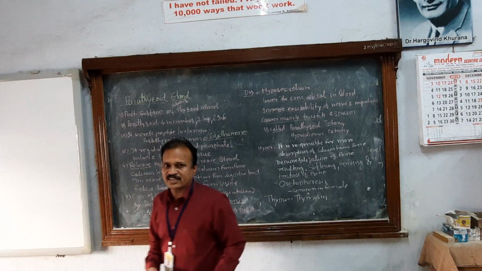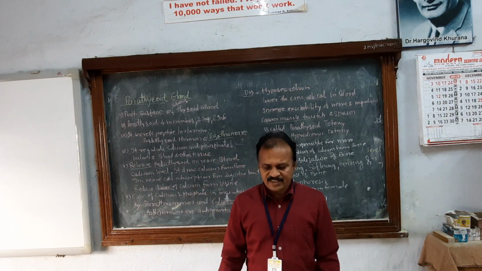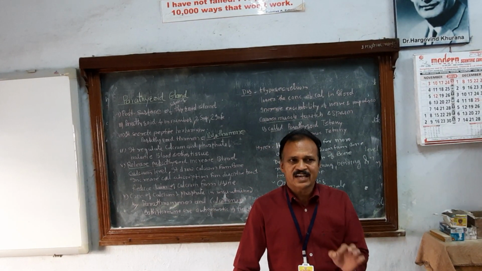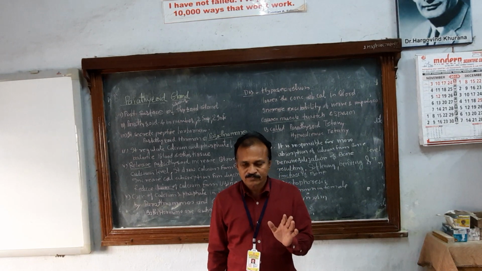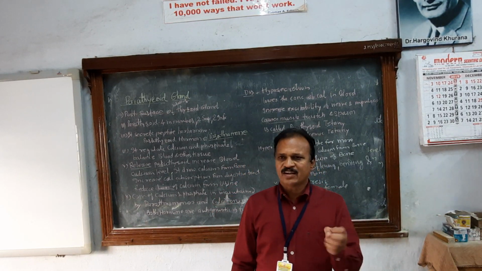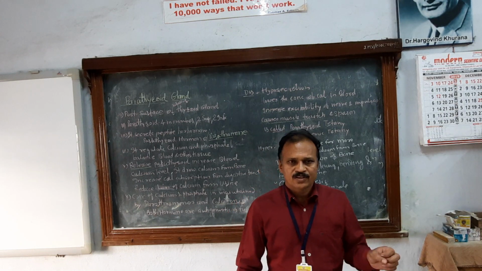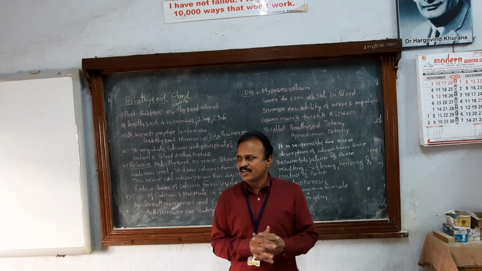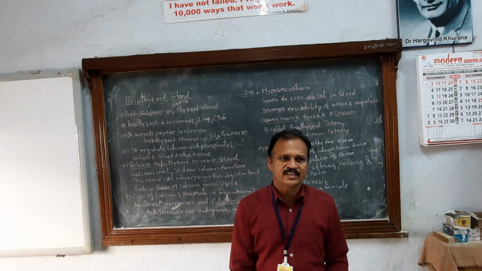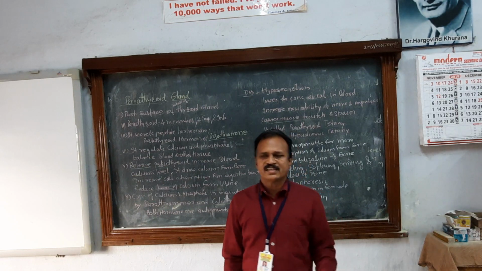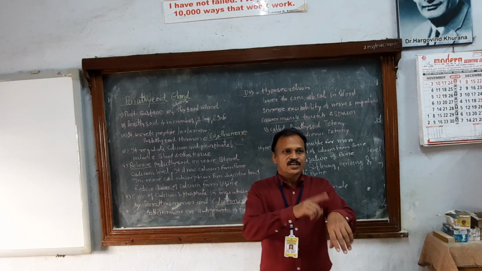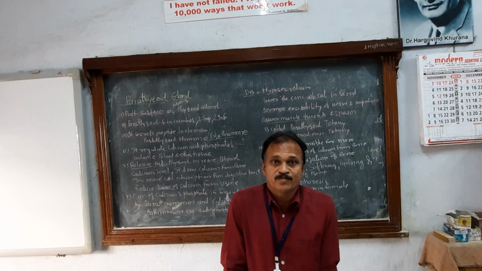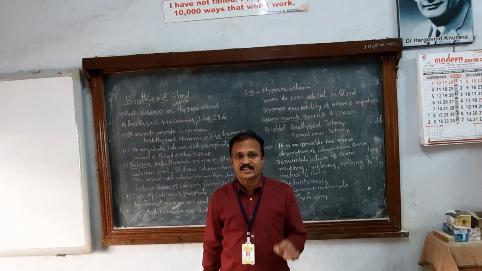Another gland is the testis, a gonad. The testis is a reproductive organ of dual nature. It produces sperm, plus it secretes a hormone, testosterone, that you have to remember. During puberty, the beginning of maturity, secretion of the testis goes on. You know very well, in the testis there is an endocrine cell called the interstitial cell. This interstitial cell secretes the hormone testosterone. Testosterone is helpful for development of secondary sexual characters in the male.